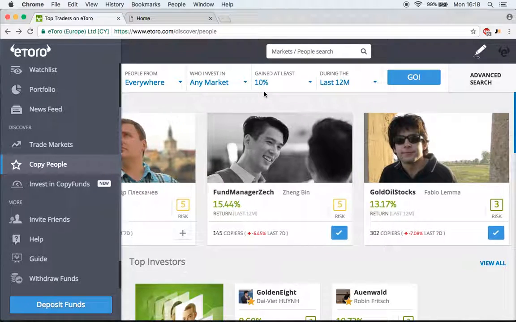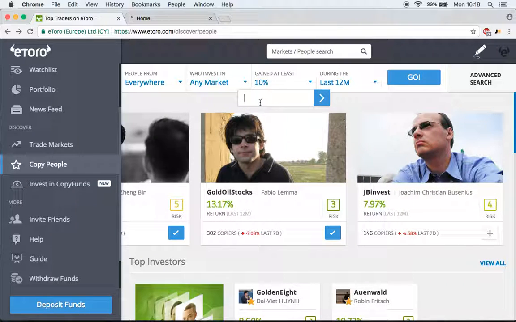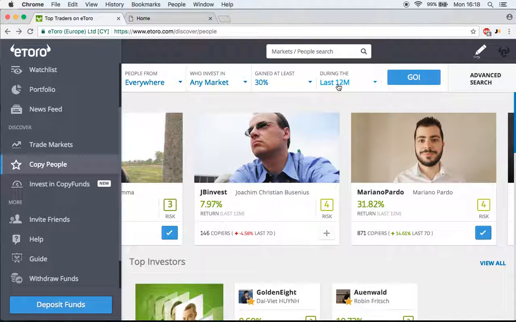The next category is gained at least, and then you plug in a percentage. Now it's currently set at 10%, but we're going to up this because if you're going to be putting your money into social trading, you want to get a good return from it. There's no point just making 5% in the year from it, because at the end of the day you can make that from other sources. So we're going to change this to 30%, and we're going to have that during the last 12 months.